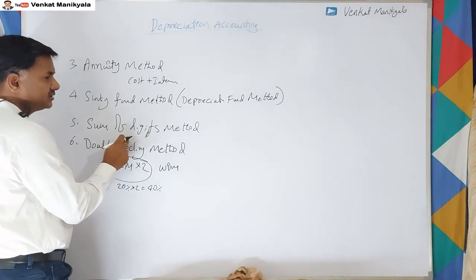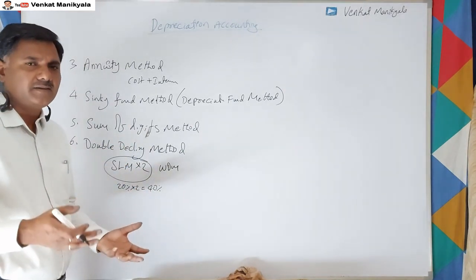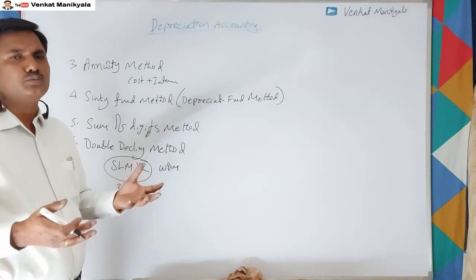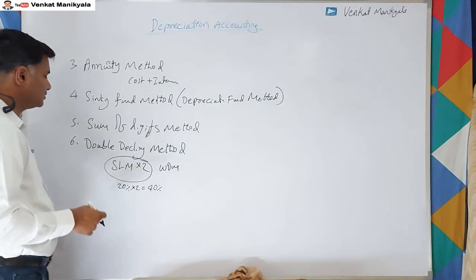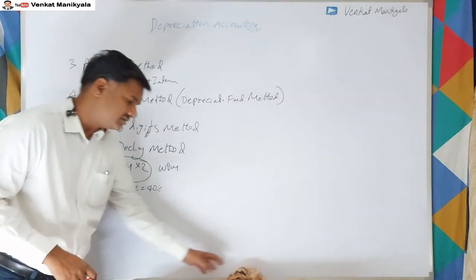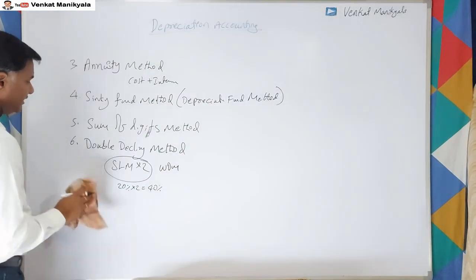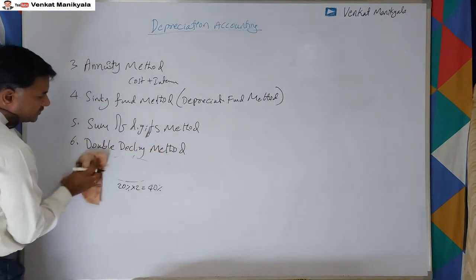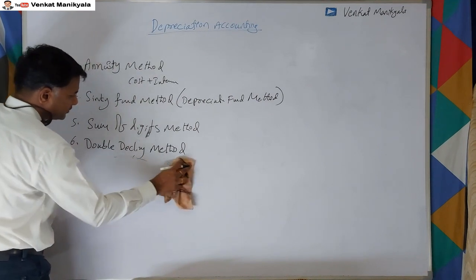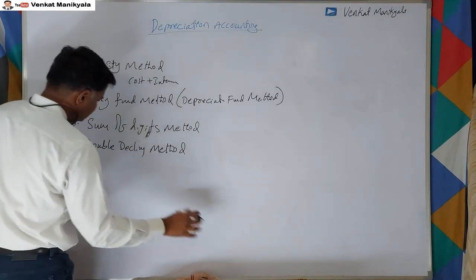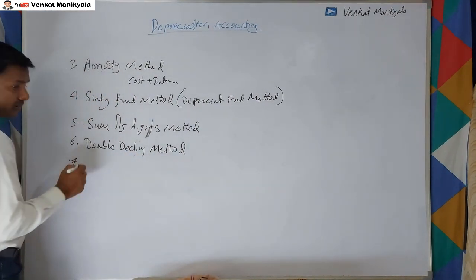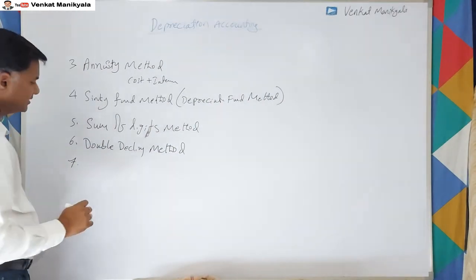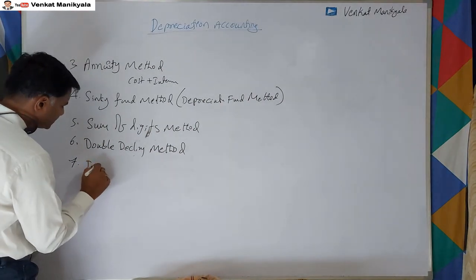When we follow this method, automatically initially it gets more depreciation, right? So this is one of the methods, but generally we don't follow it in India, right? But anyhow, as a student, as a professional, as an academician, we must be able to know all these kinds of methods, right? The other one is the insurance policy method.